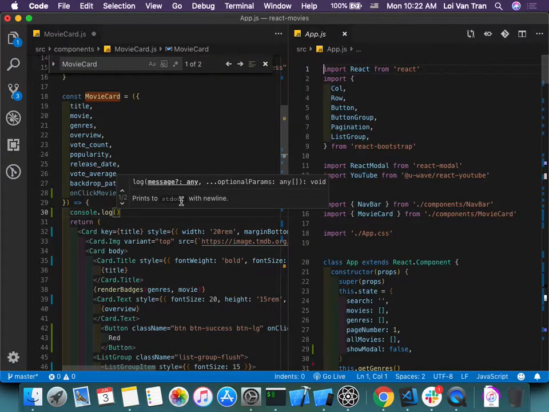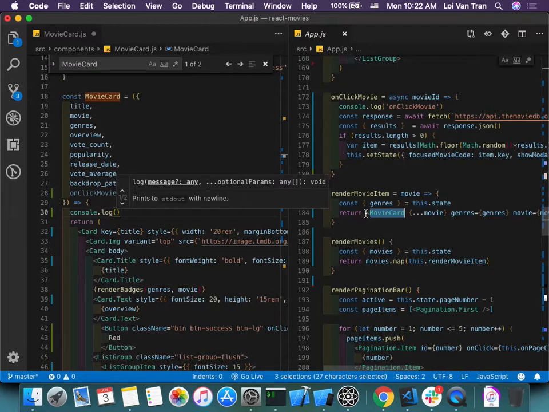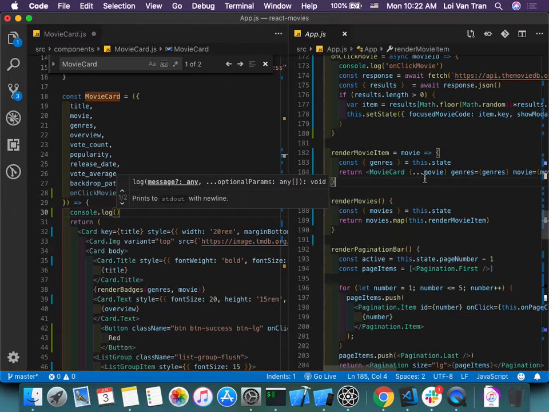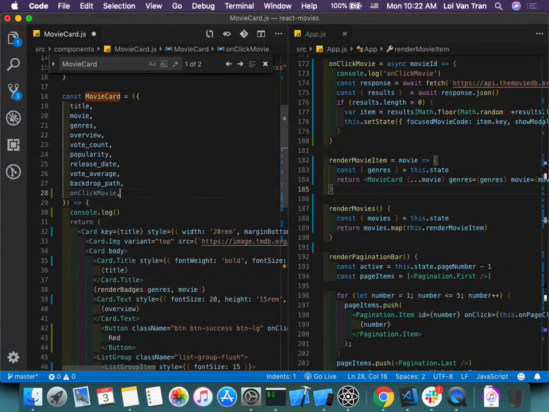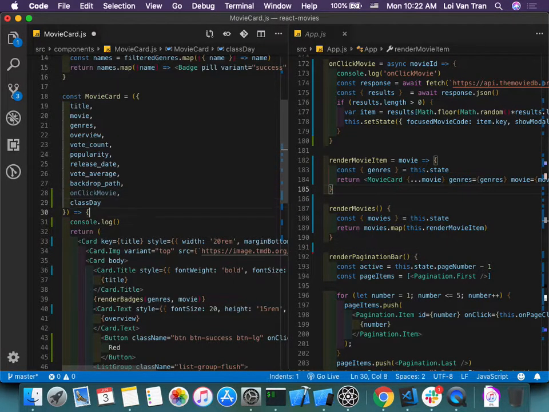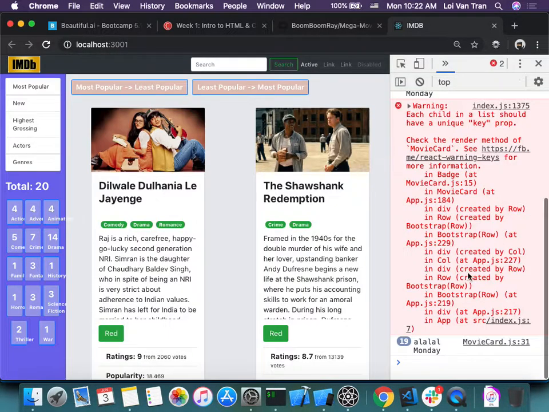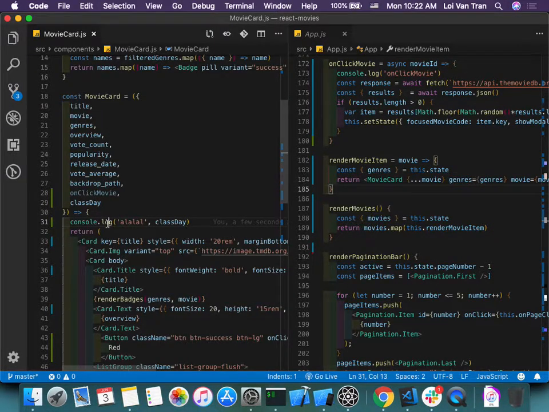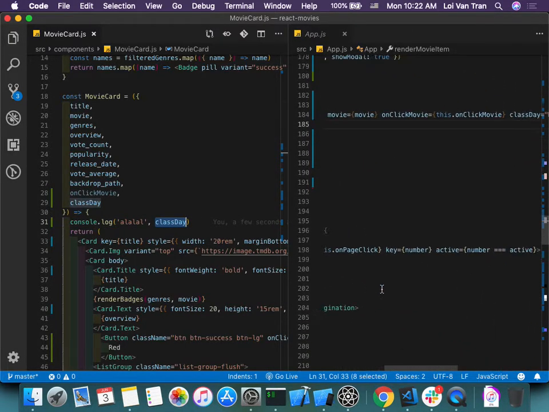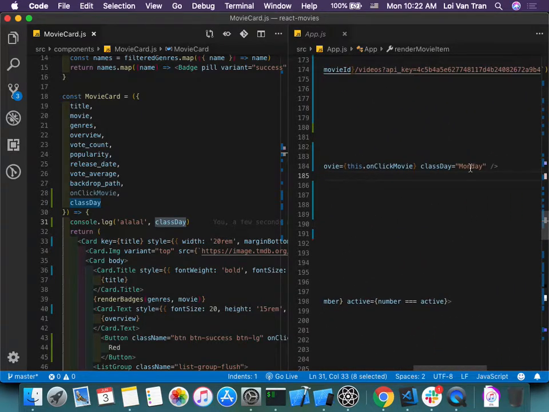What do we call it? We called it class day. Okay, so we have a new property called class day. We refresh, and we can see that this property rendered a bunch of times, because every single time our movie card component rendered, this line of code on line 31 fired, and it was given this property Monday, right here on line 184 on the right.